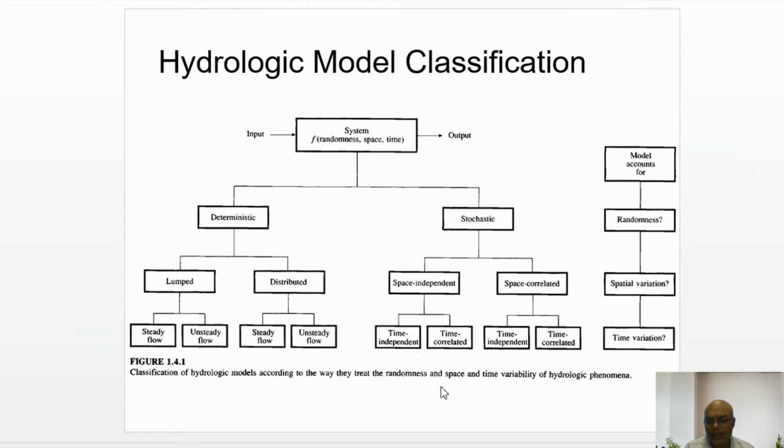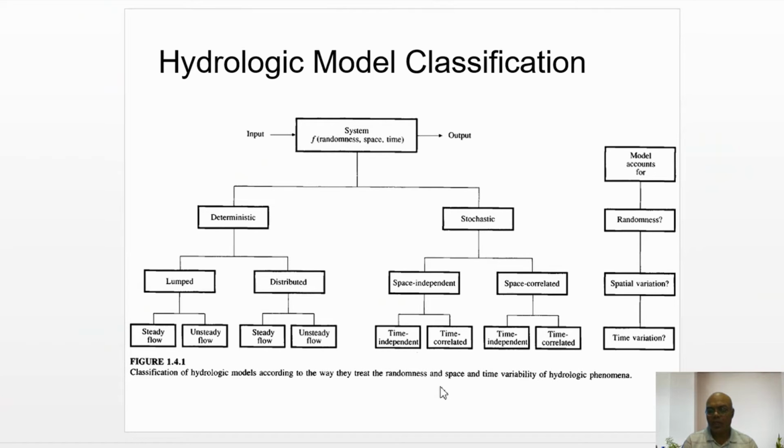Then the third model is a mathematical model. It is called an abstract model. These abstract models are of two types, deterministic and stochastic. This classification of abstract models as deterministic or stochastic is based on the randomness of the output.